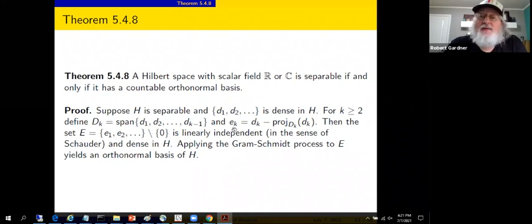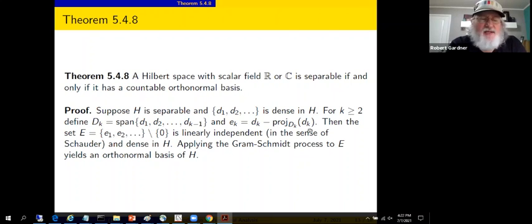Given that, define E sub k, a new vector, to be vector D sub k minus the projection of vector D sub k onto that span, capital D sub k, that span of the first k minus 1 vectors. So this produces a new countable set of vectors, the E sub k's, and we've roughly done the Gram-Schmidt process.